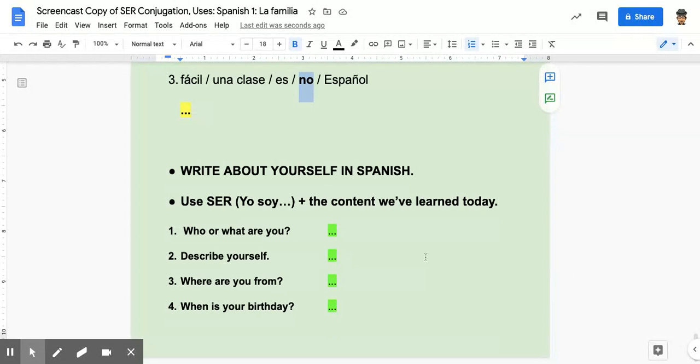And then it says, write about yourself in Spanish. Who or what are you? Yo soy profesor de español. Tú eres estudiante. Describe yourself. También uses yo soy. I am. Where are you from?